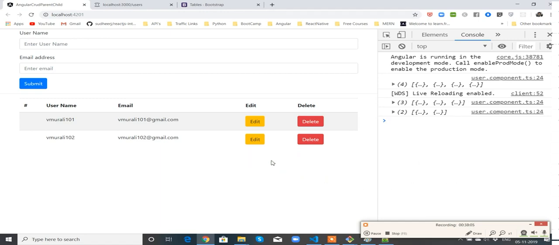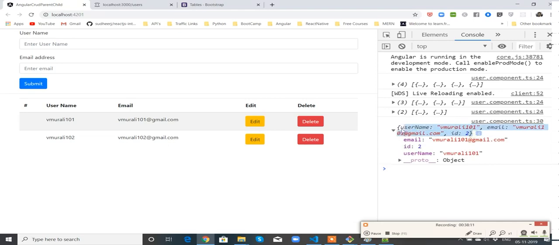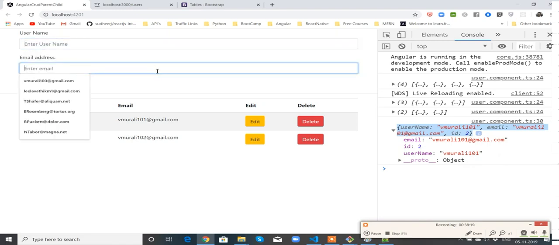Now comes edit functionality. When you click edit, you are getting this object, but where is this object supposed to go? It's supposed to go to this particular form, which is in the parent component. So we need to do the arrangement to send the object from child to parent.